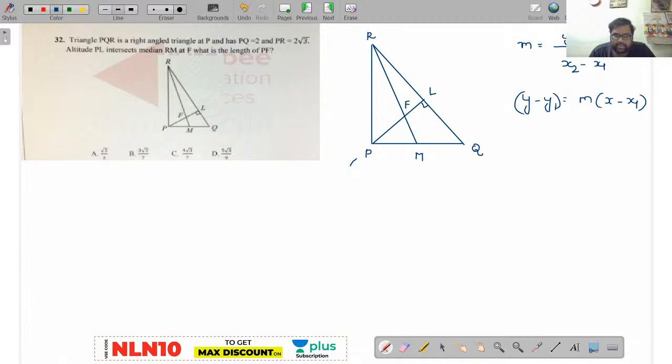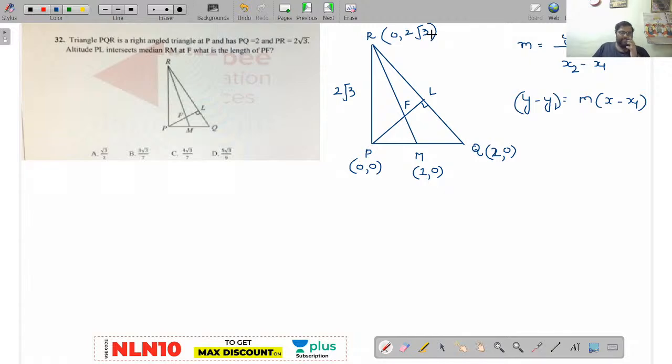I will take this P point as 0, 0 as origin, right? Now what will be the M point? RM is the median, so the M point will be 1, 0. Am I right or wrong? Yes. Now how much will be the Q value? The coordinates of Q will be 2, 0. And already you know the PR value is 2 root 3. So the R coordinates will be 0 comma 2 root 3, right?